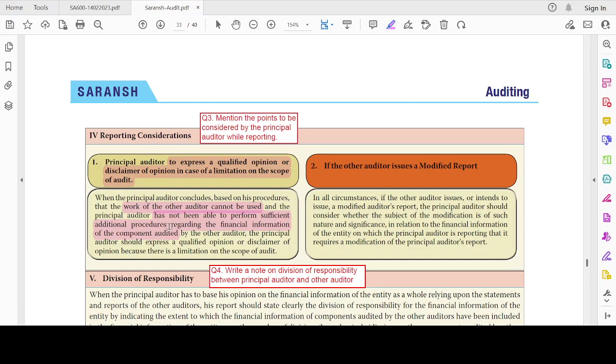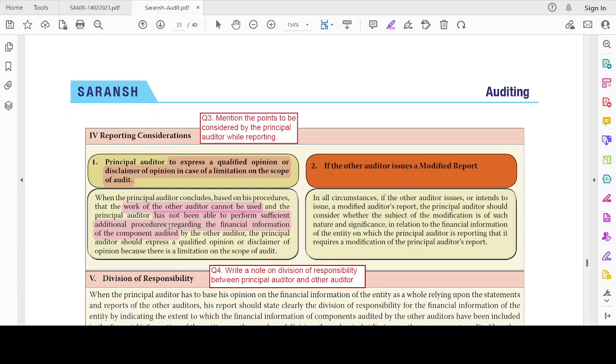This means that the branch auditor has given me his report, I am going over it, and I feel that such a report cannot be used. Then I ask the branch auditor, "I would come and visit your branch, please give me your records." For that also, if the other auditor does not cooperate, then as a principal auditor I'm not able to perform sufficient additional procedures based on which I could have evidence on which to rely while giving the opinion.